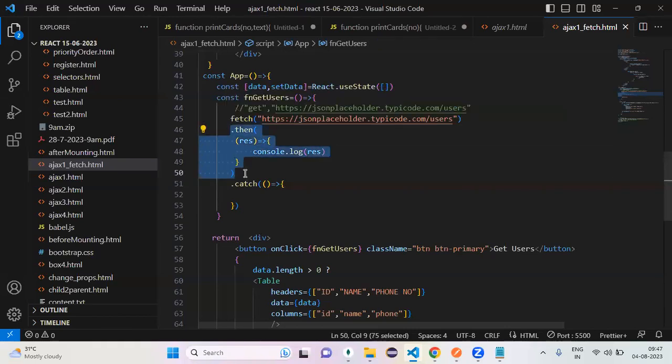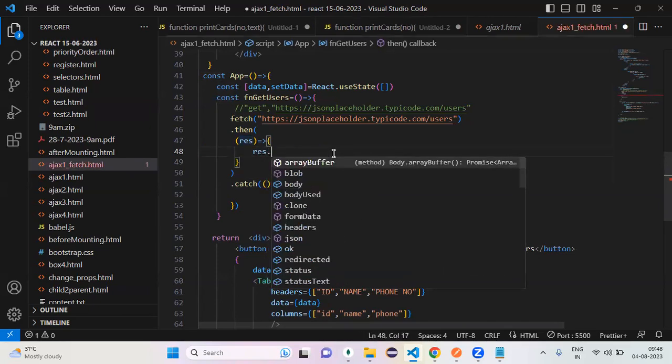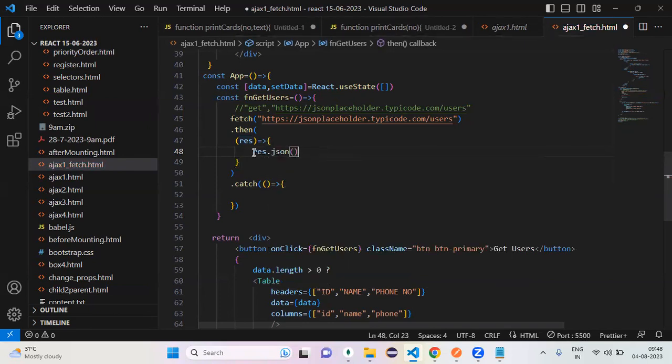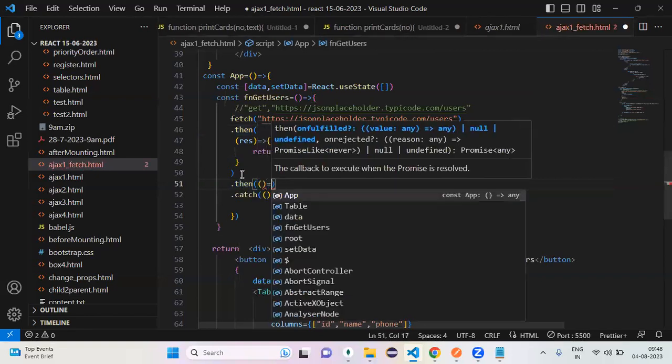Then what you have to do? Can I give the responsibility to some other person? This is not my expected output. In this response I have the JSON data, but this then is not able to give me the exact output. I want the data, so can you give this responsibility to some other person? If my then returns some data, its actual return type is a promise. So can I handle it with then again? Yes.